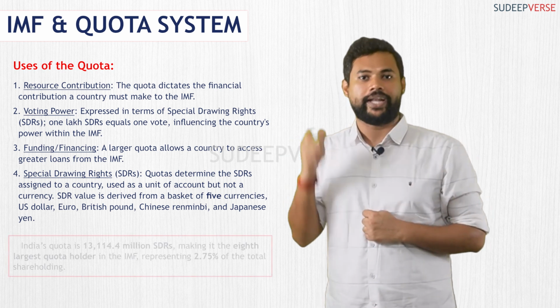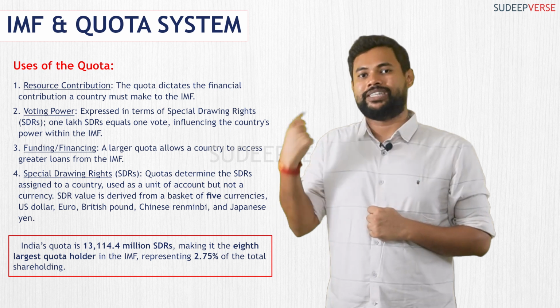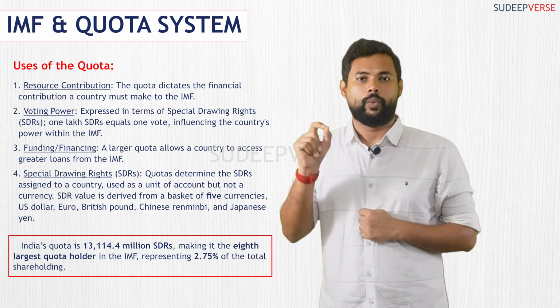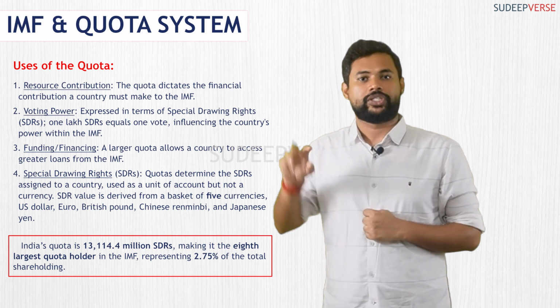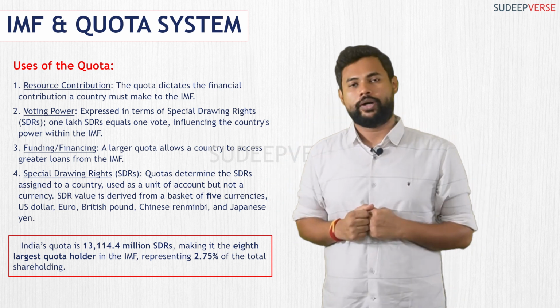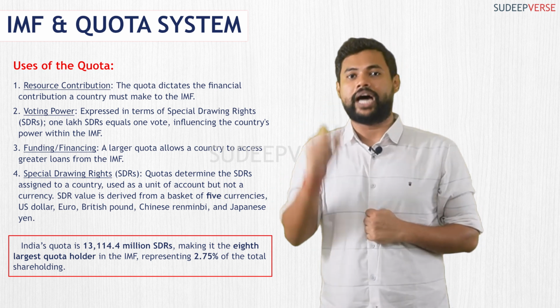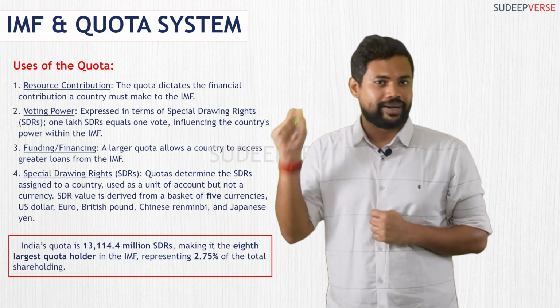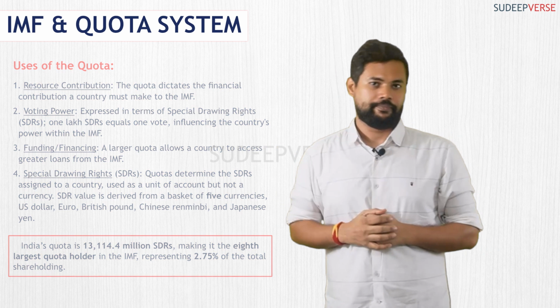For example, if I take India, India's quota, expressed in SDR, stands at 13114.4 million, which accounts for 2.75% of the shareholding of the quota, which in turn makes it the 8th largest quota holding country within the IMF. So this is the current standing of India.